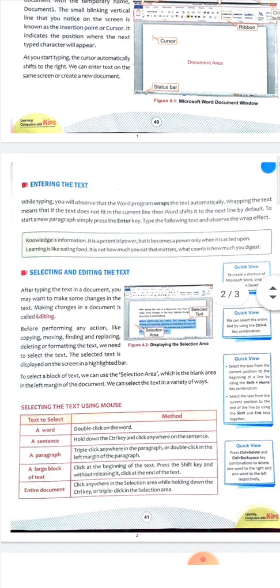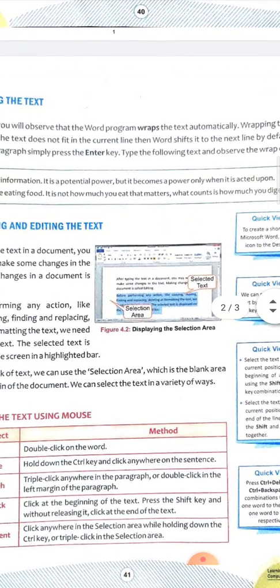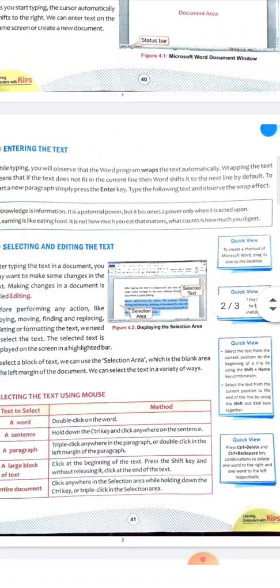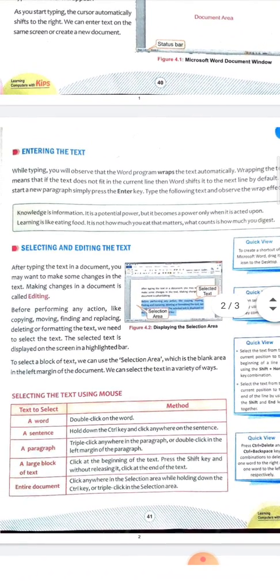On the screen you can see easily that the upper text is not selected, but the blue colored part is selected. To select, there are so many options. Sometimes we want to select only one letter, one word, a sentence, a paragraph, a large block of text, or the complete document, whatever we have typed. So let's see how we will do that.